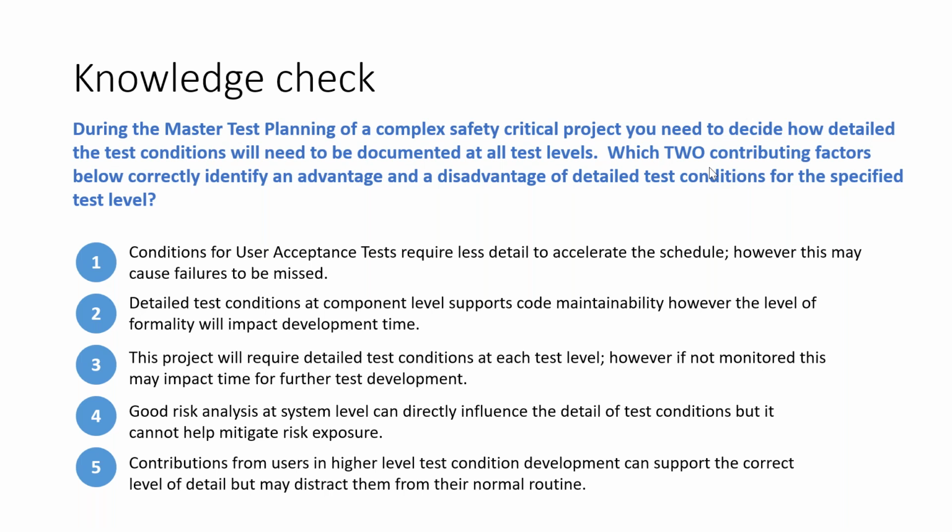Of these five contributing factors, which two correctly identify an advantage and a disadvantage of detailed test conditions for the specified test level? Each statement says: I will do this because I get this advantage, but at the same time I will have this disadvantage. So there is an advantage and a disadvantage combined in one sentence, and you have to identify the right two statements here. Let us go through this.